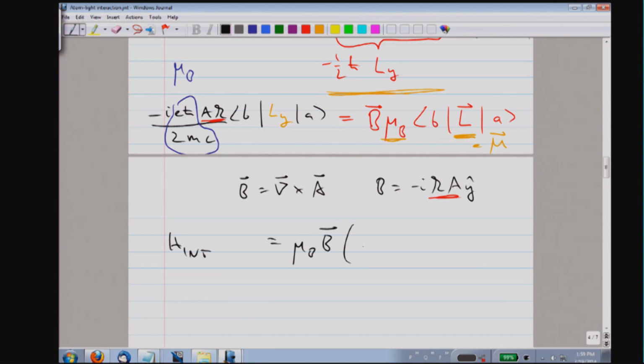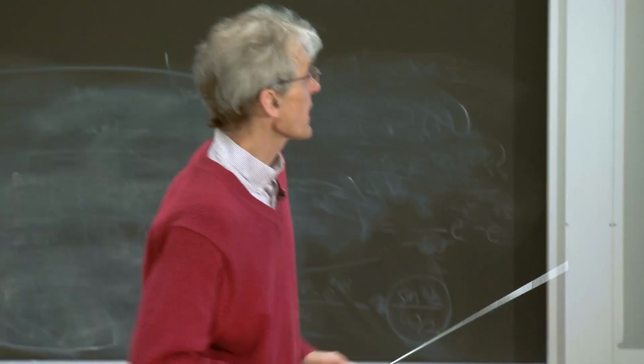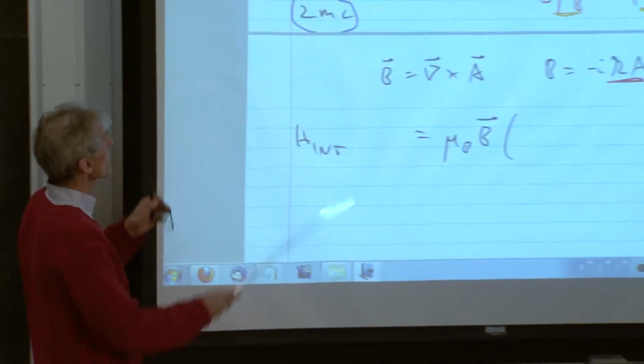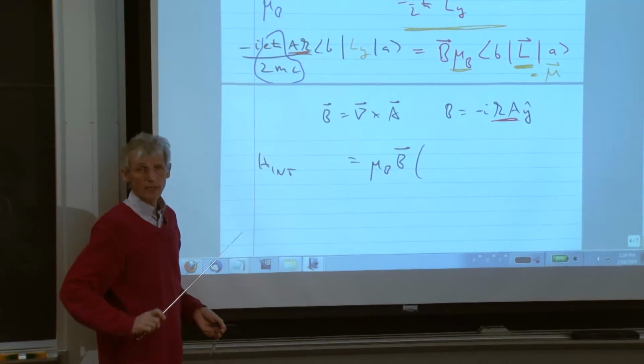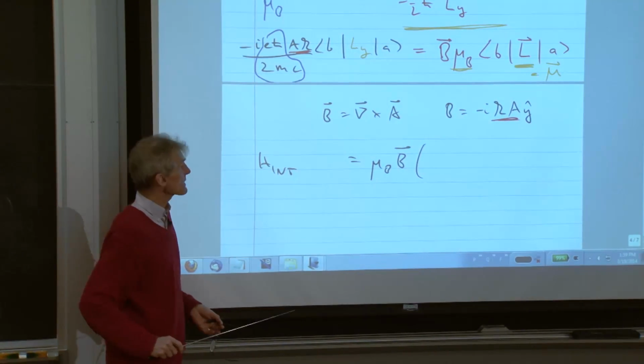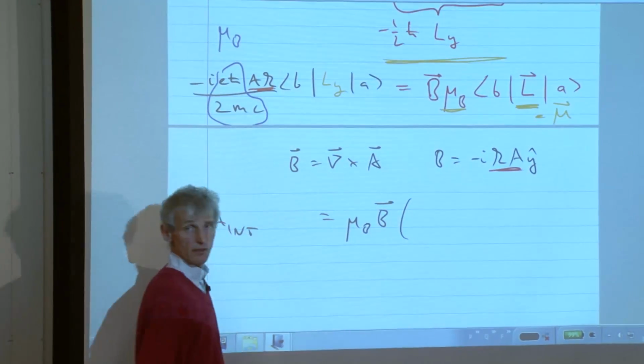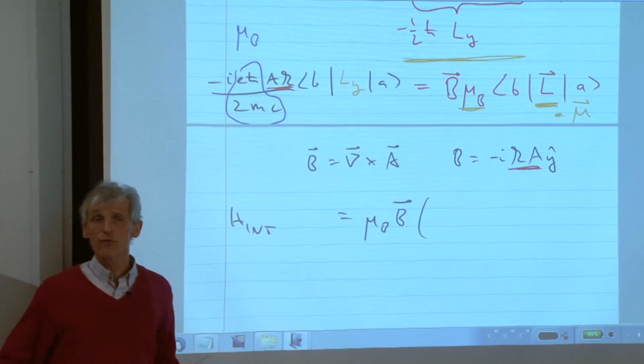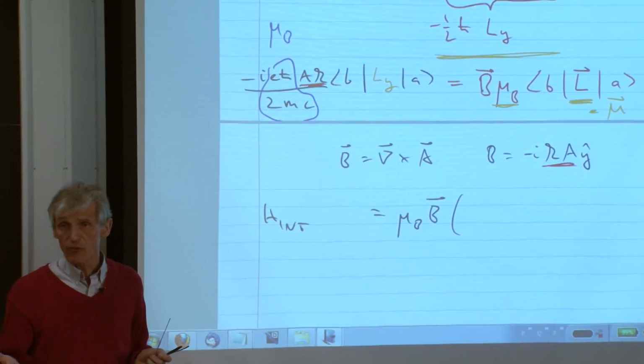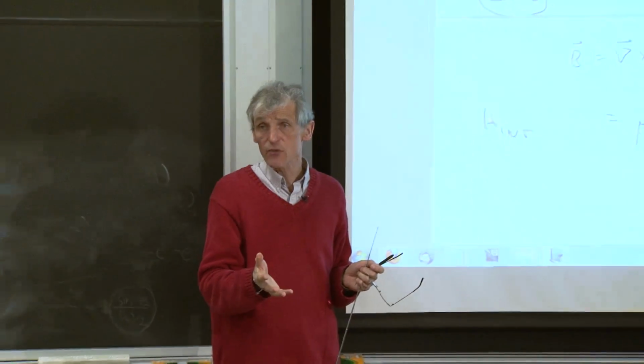What we actually realize is that the operator which couples to the electromagnetic field has the form mu dot B. This is exactly what we use for the Zeeman effect in a DC magnetic field.